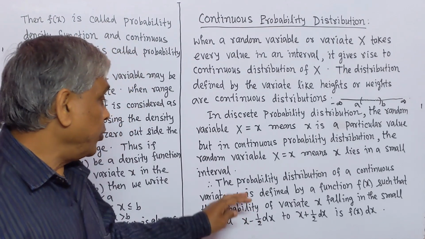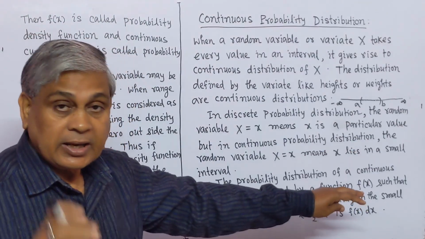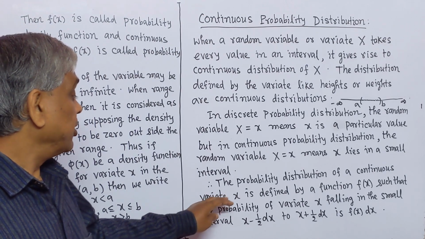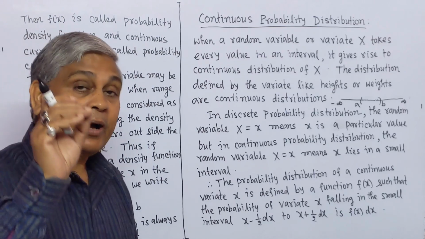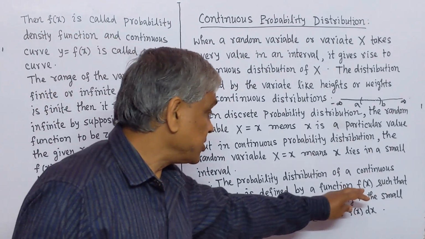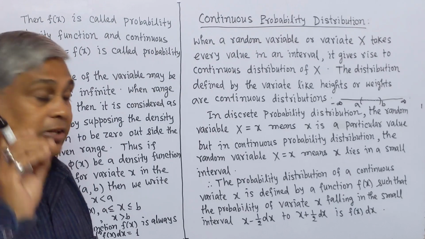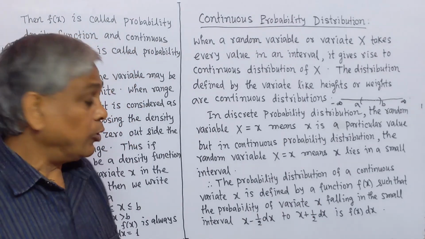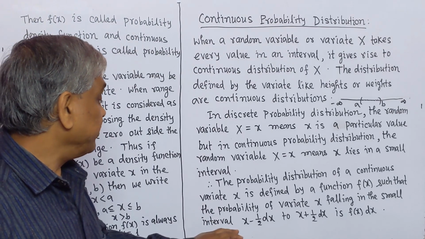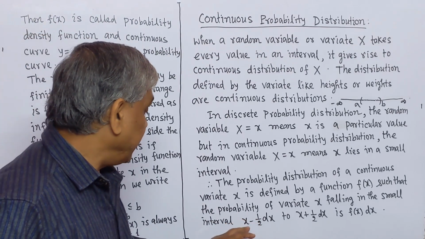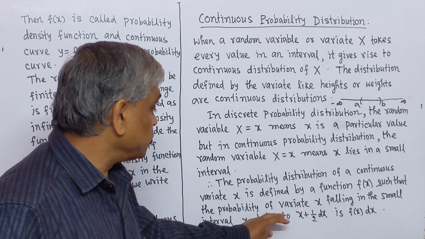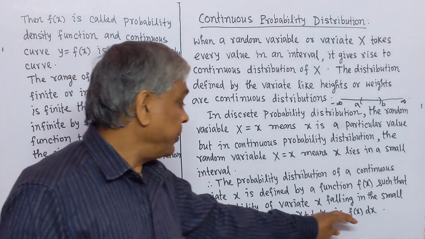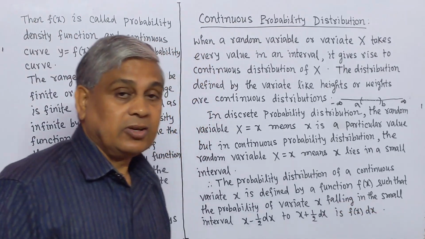Therefore, the probability distribution of a continuous variate, means random variable X, is defined by a function f(x), such that the probability of variate X falling in the small interval between x minus half dx to x plus half dx is f(x) multiply dx.